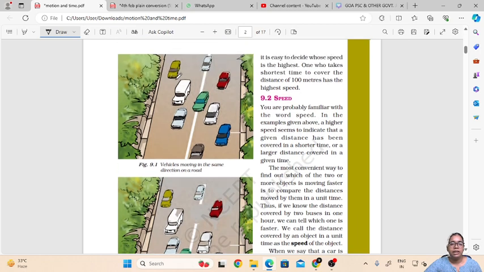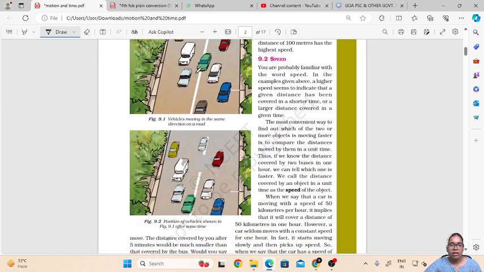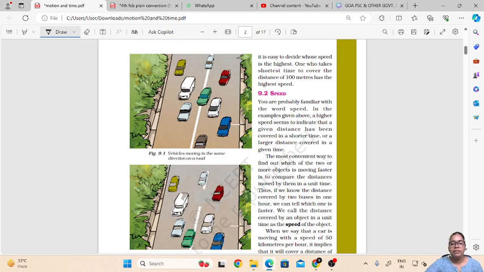So let us take a small example, that is figure 9.1 and figure 9.2. In both the figures, what we can see is the cars are moving on a straight road. So the cars are in motion. If we see both the pictures, in the second picture we can see that some cars have moved forward, or they have gone beyond the position which they represented in the first picture.